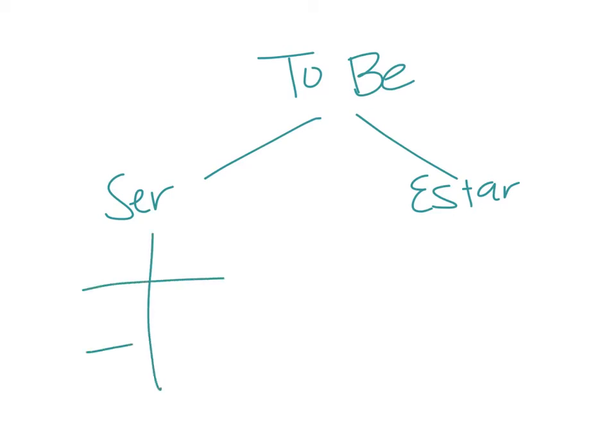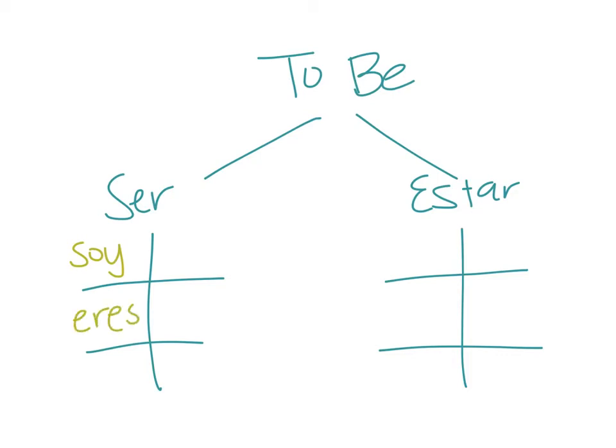Okay, so here's our chart for each of them. It's yo soy. So like soy de Indiana. I am from Indiana. Tú eres. Él es. Nosotros somos.